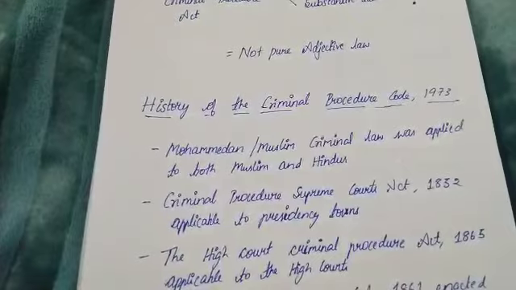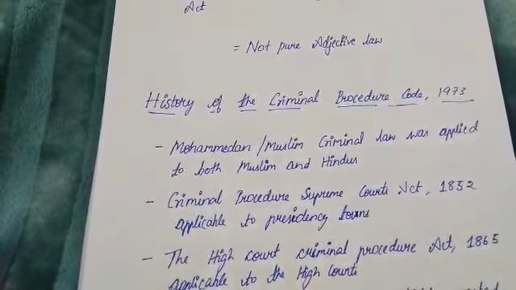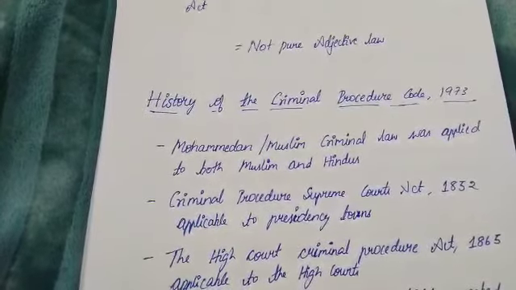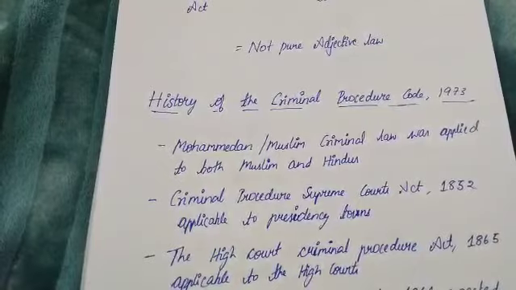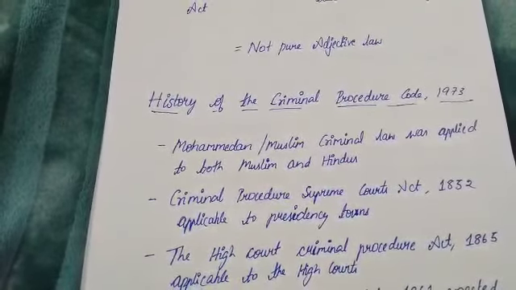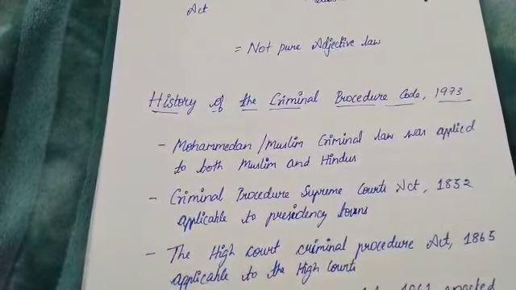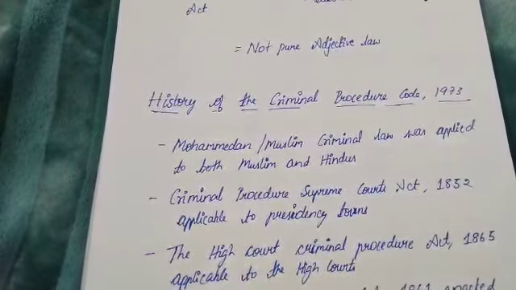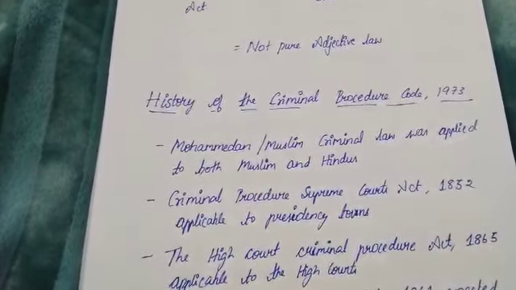Earlier, when India came under the dominion of the East India Company, Mohammedan or Muslim criminal law was applied to both Muslims and Hindus. There were many defects in the Mohammedan criminal law with regard to the kind of punishment and the law of evidence, and there was no uniform criminal procedure. Hence the provinces and presidency towns were guided by separate acts relating to procedure.